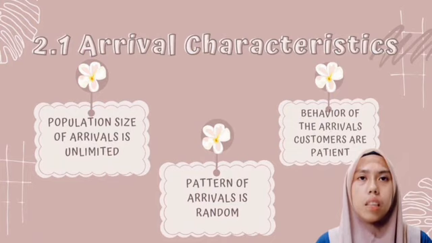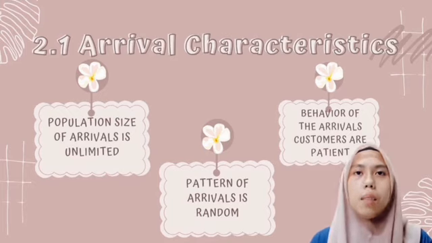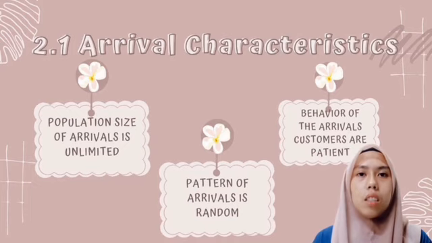Since it's a supermarket, the arrival of customer will be random. The number of arrivals per hour can be estimated by using Poisson distribution, where lambda equal to 18 customers per hour. Last but not least, the behavior of arrivals customer are patient. The arrivals wait in the queue patiently until they are served. There are no bulking and reneging customer because no matter what, they need to complete the transaction to get what they need.